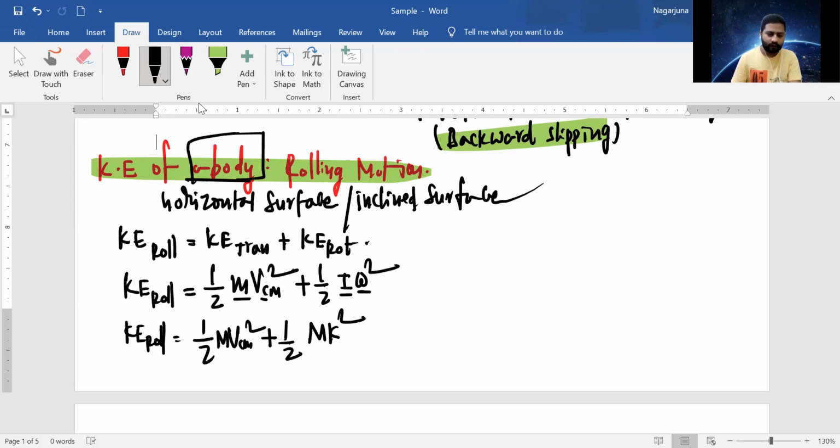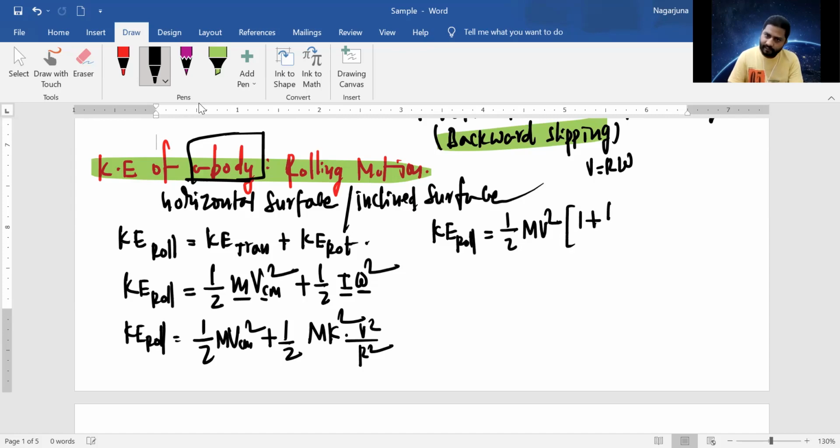All right. Now, I is m k square here, and omega. We know v is equal to r omega, so omega is v by r, and omega square is v square by r square. Now, kinetic energy in the rolling motion is equal to half m v square, if you take it common, into 1 plus k square by r square.